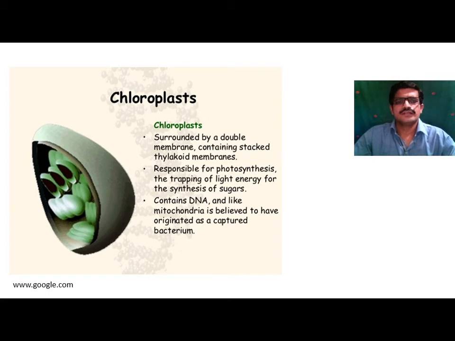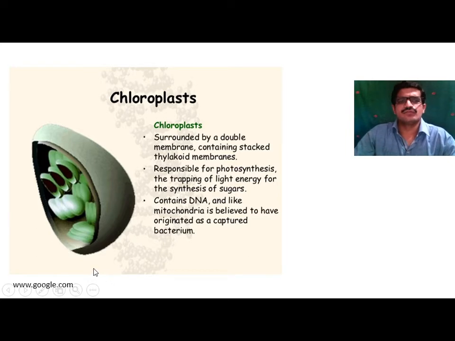These grana are connected with the help of stroma lamellae, also called intergrana. The grana are arranged one above the other like a stack of coins, up to 4 to 6 grana.